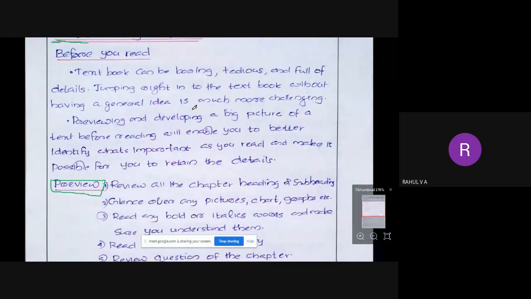Maximum we can concentrate on a particular topic is about 20 minutes. Okay, after that it is very difficult to concentrate.